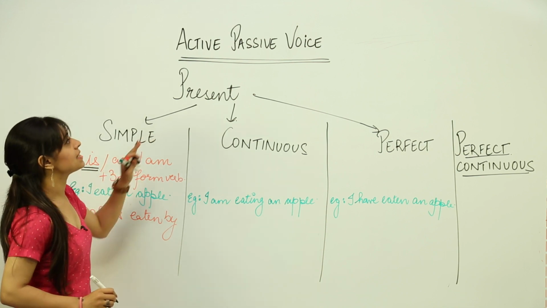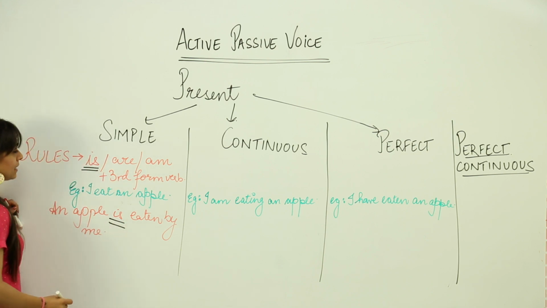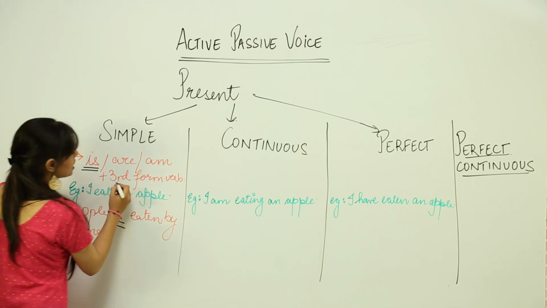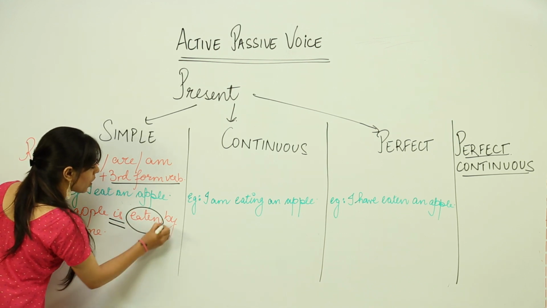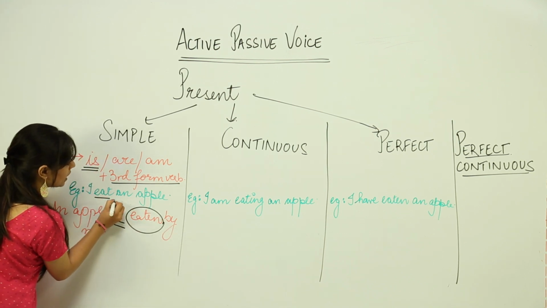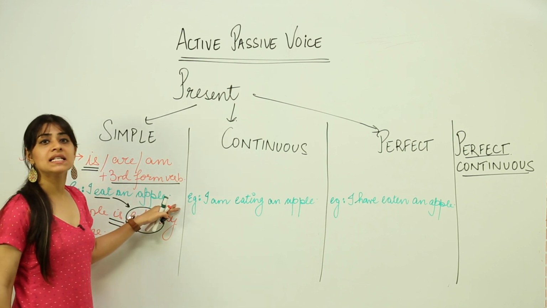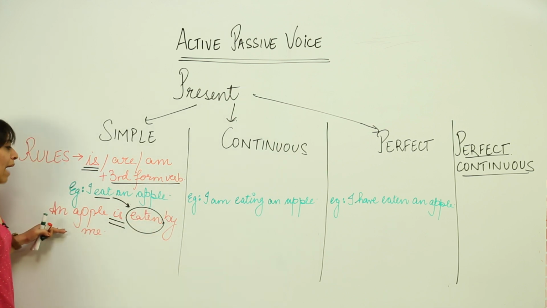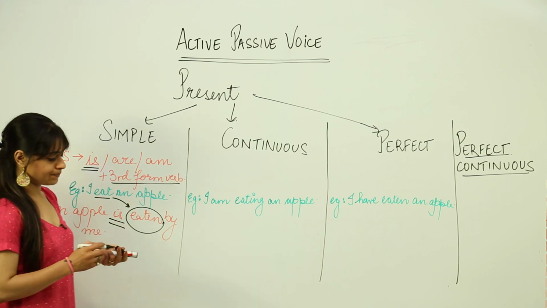Now, as per the rules, we need to understand that this is the first condition of a simple present voice. So, here we have added is. The second condition is that we need to have the third form of the verb. So, the third form of the verb, that is eat, has been changed to eaten. So, I eat an apple is an active voice. An apple is eaten by me is converted to a passive voice in simple present tense.